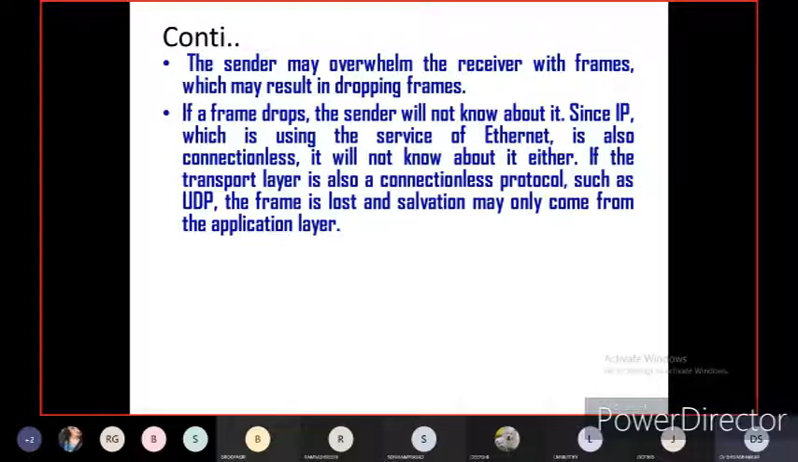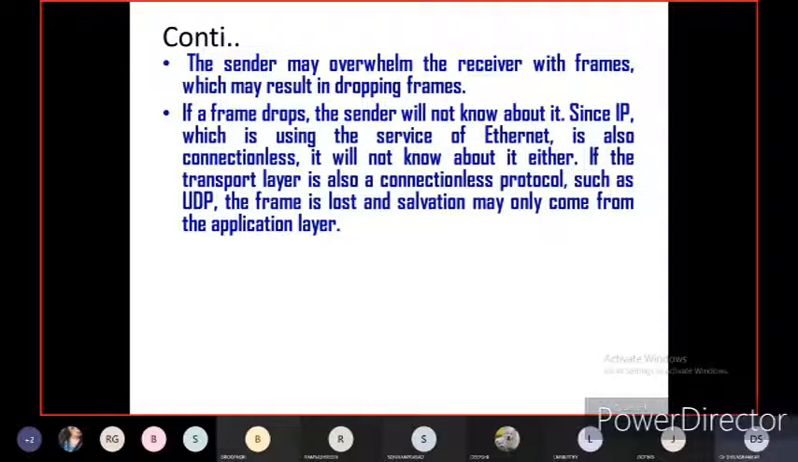If a frame drops, definitely the sender will not know about it. Of course, the sender will not come to know whether the frame is dropped or not, since IP, Internet Protocol, which is using this service of Ethernet, is also a connectionless protocol. It will not know about it either, if the transport layer is also a connectionless protocol, such as UDP.